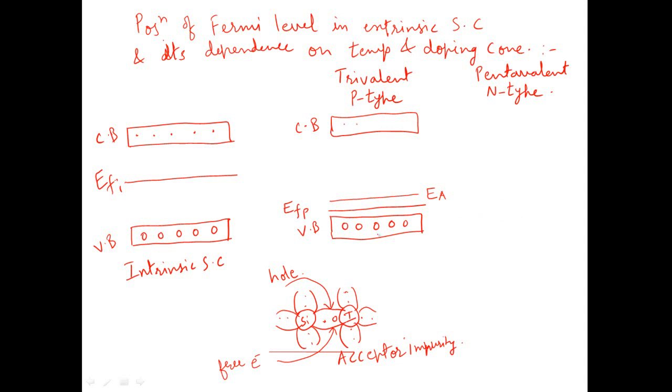Now, this is the effect of doping. So due to doping of this intrinsic semiconductor by trivalent impurity, we observe the shift in the position of Fermi level. From the middle of the energy gap between valence band and conduction band, the position of Fermi level shifts near to that of the valence band, and it lies exactly halfway between the acceptor level and the valence band. While for n-type semiconductor,